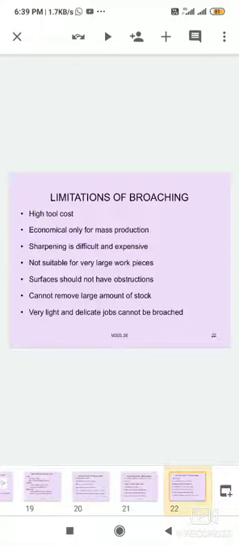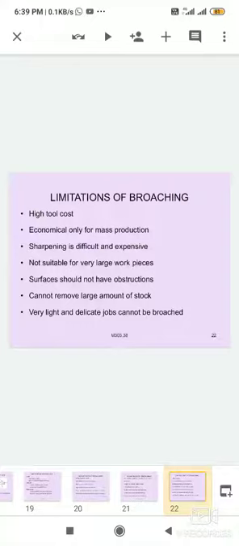Sometimes cutting teeth can be broken depending on the workpiece strength. Very light and delicate jobs cannot be broached easily. For example, plastic material, small components, and low strength materials cannot be machined.